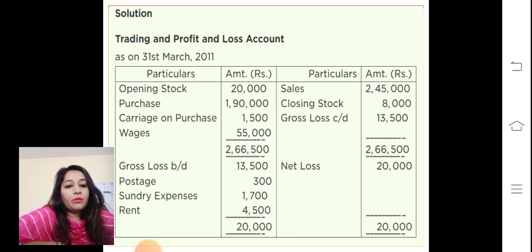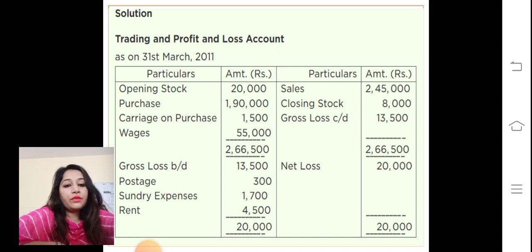From the proforma, we will make the total, and we can see the debit side is more than the credit side. So the balancing figure is on the credit side. It will be gross loss c/d, carried down. So this 13,500 is the loss the company is incurring. This will come to the next column of the profit and loss account. We are merging the profit and loss and trading account. Next, the gross loss b/d, brought down.